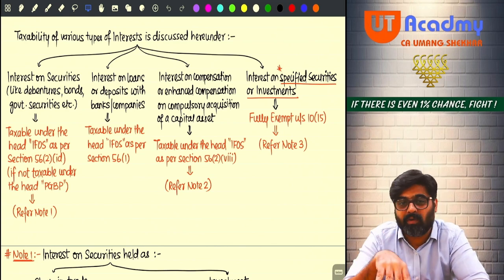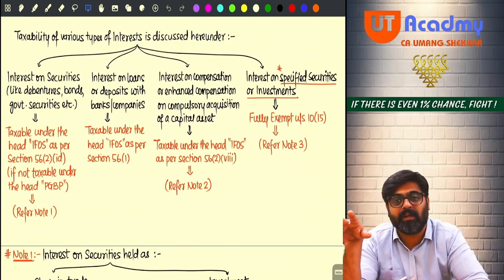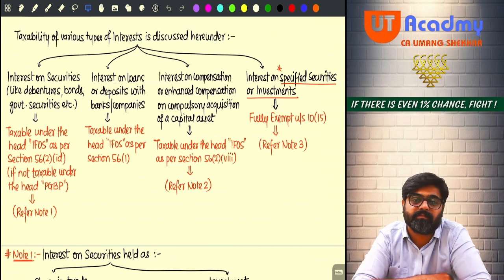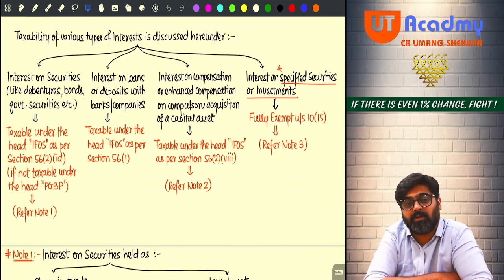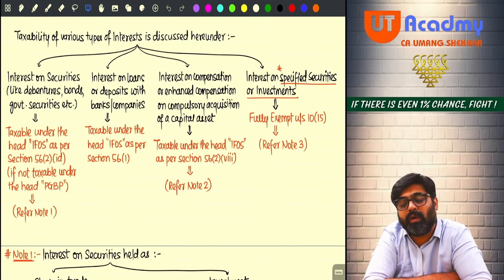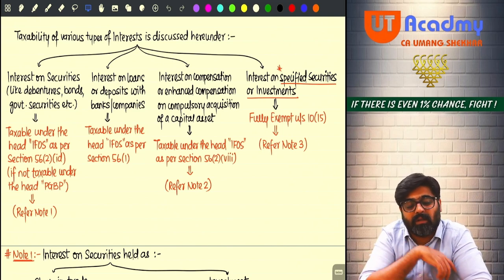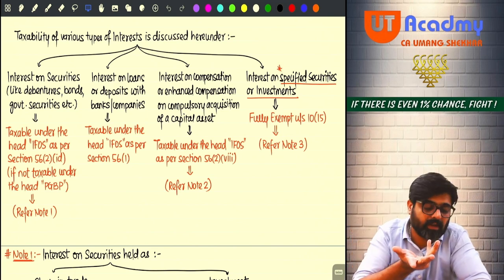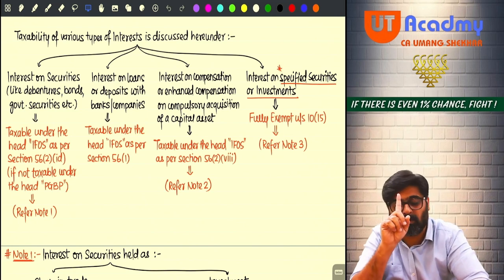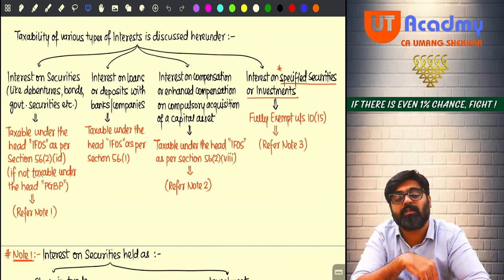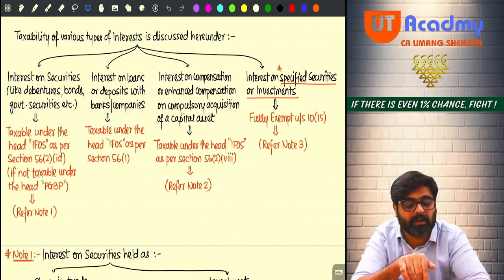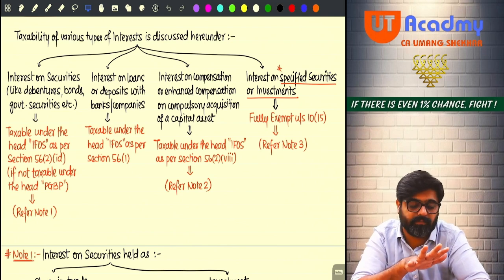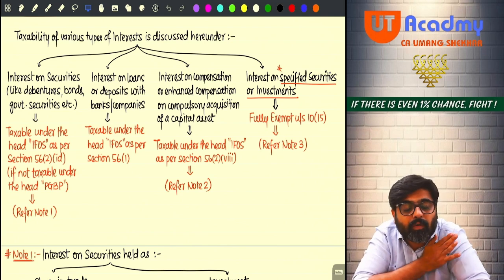For example, you are receiving the last 2 years' interest in this year and you are following the mercantile system. Can you go and tell the government that the last 2 years' interest is my last year's income, not this year's income, and that I will show only those incomes which belong to this year, whether received or receivable, because I regularly follow the mercantile system?